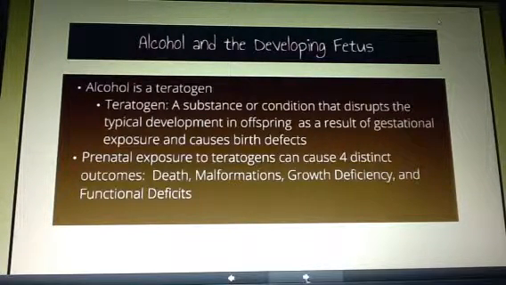Just because a woman drinks during pregnancy does not necessarily mean that her child will be affected by fetal alcohol spectrum disorder. So alcohol affects whatever is developing in the fetus at the time, keeping in mind that the brain and central nervous system are developing in the fetus throughout pregnancy, so they are always at risk of being affected. And most importantly, FASD does not discriminate. It can be found in any socioeconomic or cultural group. Wherever alcohol is being consumed, there is a risk of FASD.